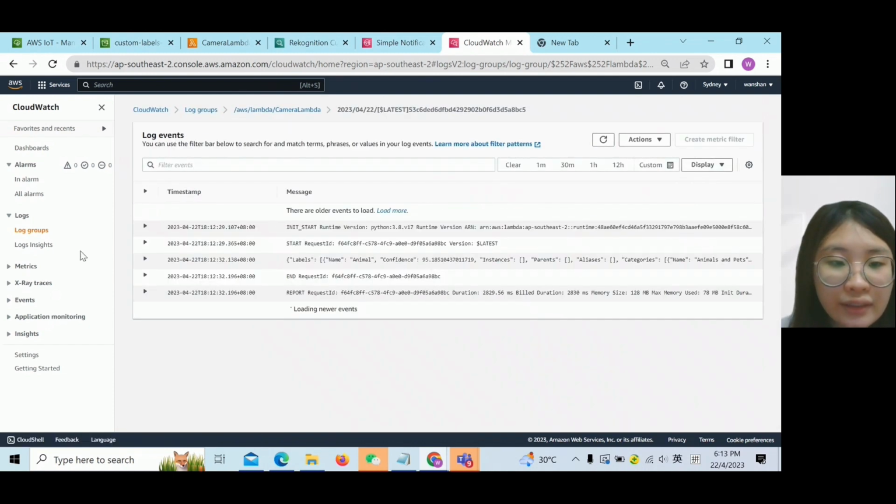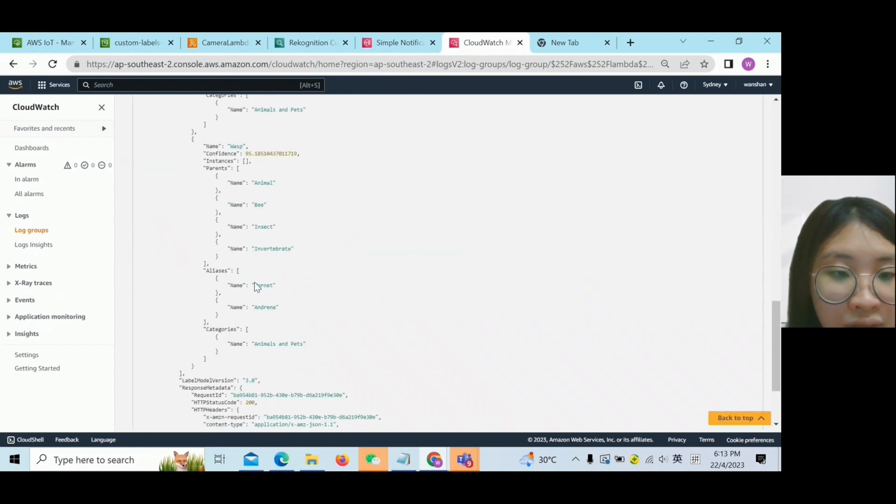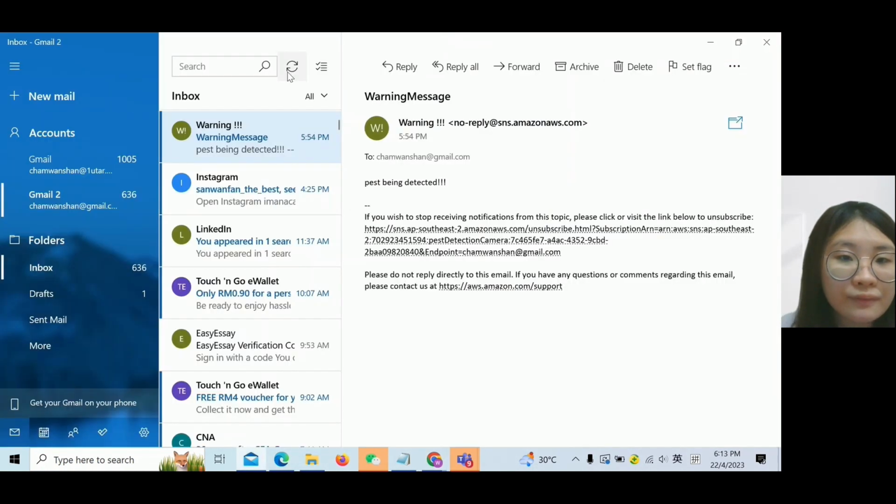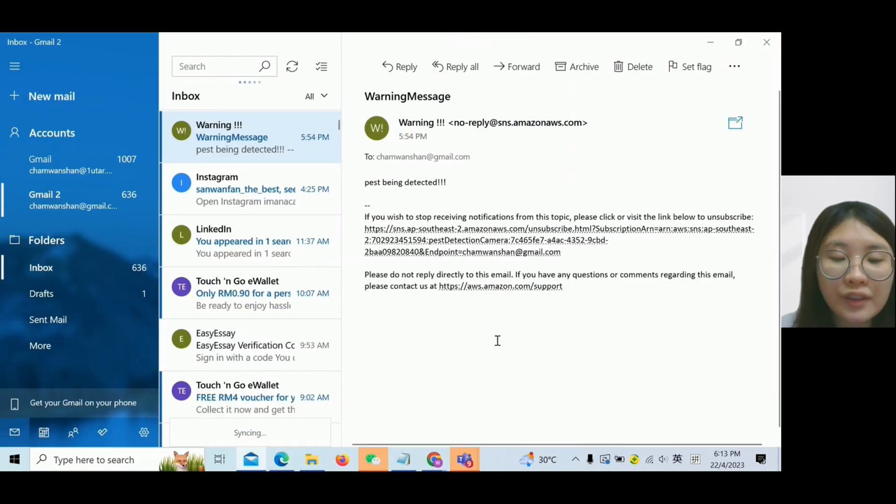So we just click here. Inside here we can see the animal, like the bee being detected, is an insect. Okay, besides that, we can also receive the SNS message through the emails.